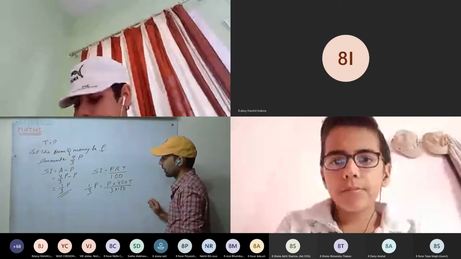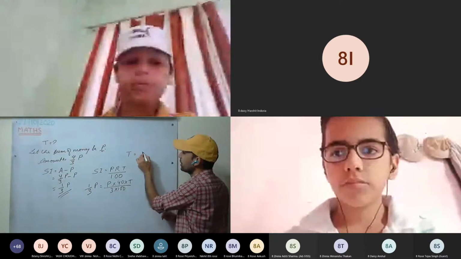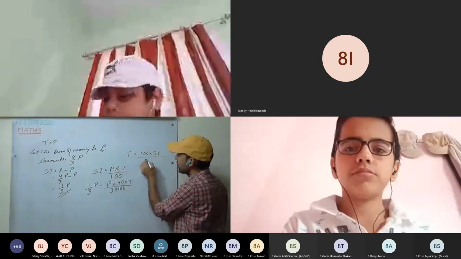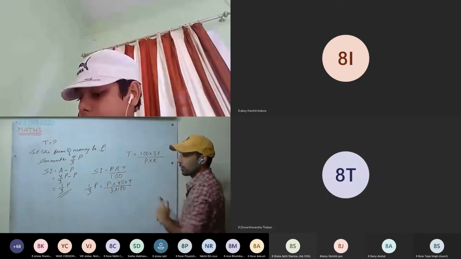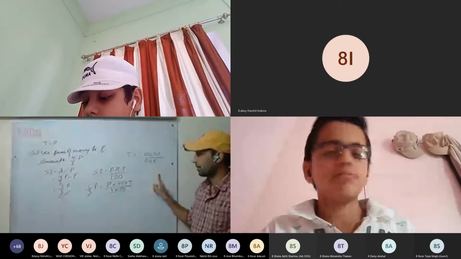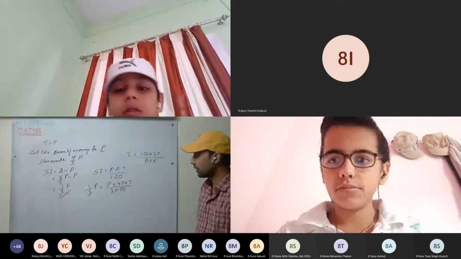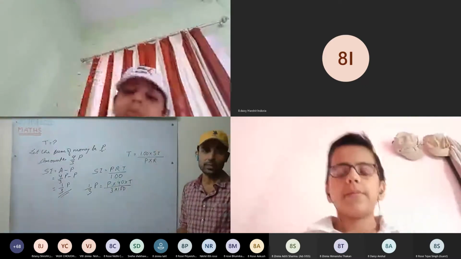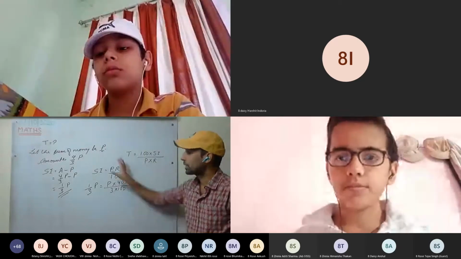T. Okay. Either do it like this or you can simply use the formula T equal to 100 into SI upon P into R, using this formula only. This is clear? You can do it. Now solve everyone. So P on both sides will get cancelled. Only T is the unknown quantity. So you are having 1 minute. Okay. So this is one way.